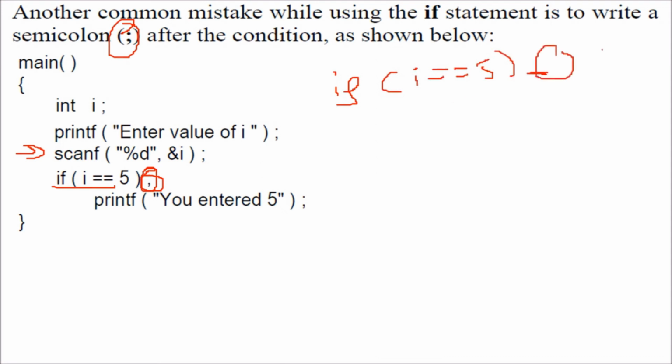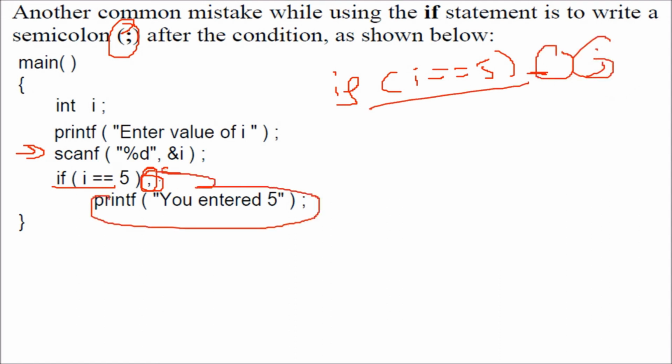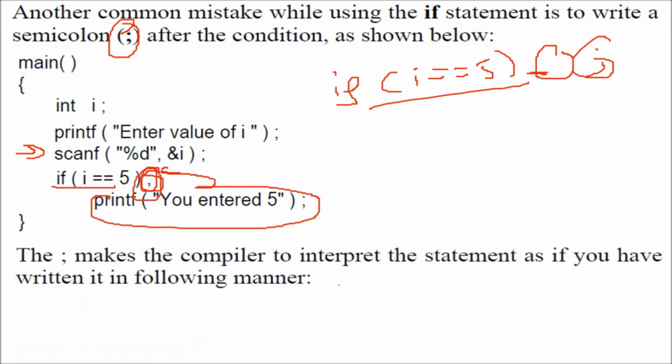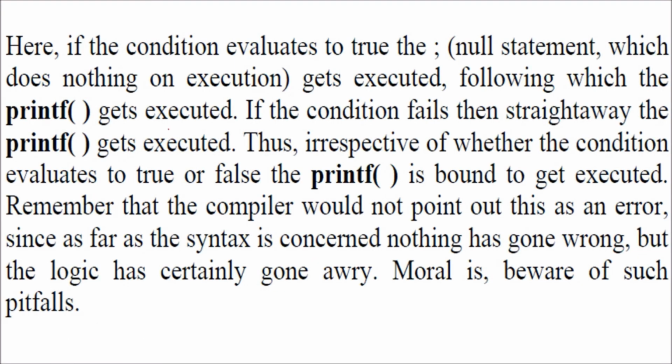This is a null statement, and you have a null statement. After that you have a semicolon. So this is done. This line has no relationship with this because you have a semicolon. So beware where you put a semicolon. This is just like this: if i equal to 5 and then a semicolon after. So when you use for, when you use while, where to put a semicolon, where to put a colon, this has to be well understood.